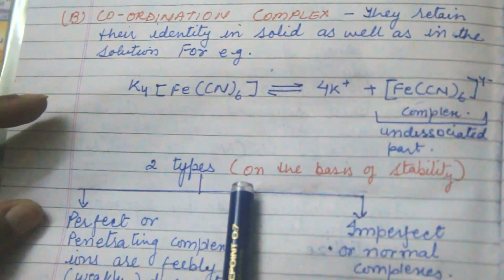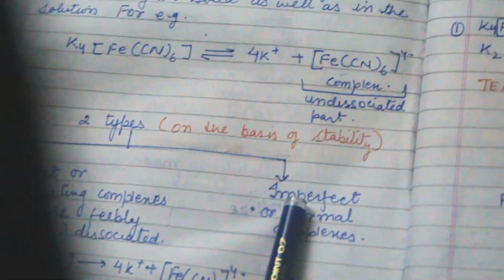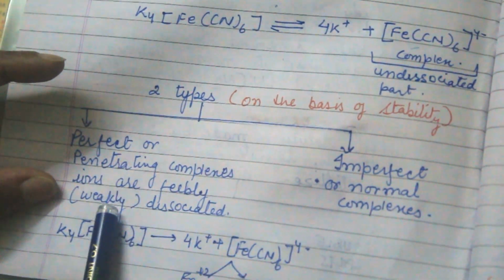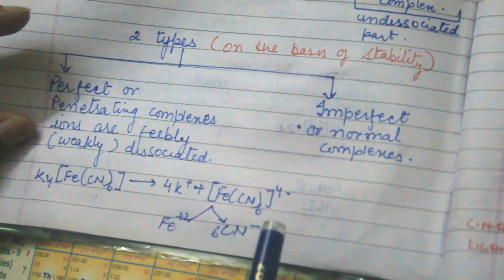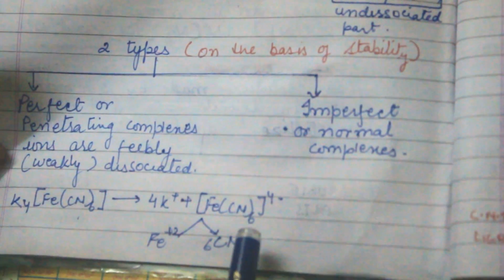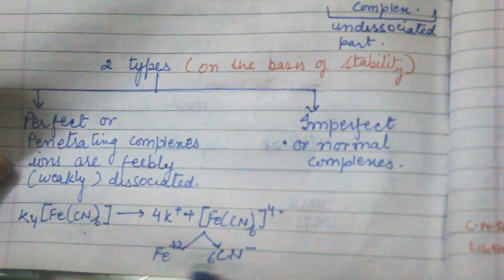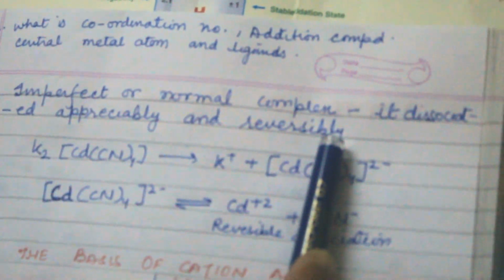It is of 2 types on the basis of stability. First is perfect, another is imperfect. Perfect is feebly or weakly soluble in water. For example, if Fe gets departed from CN, then again it gets joined together. That is why it is a perfect complex, because it joins together. Now imperfect or normal complex, it dissociates appreciably and reversibly.